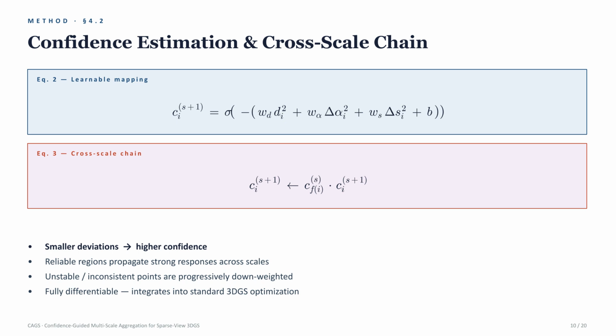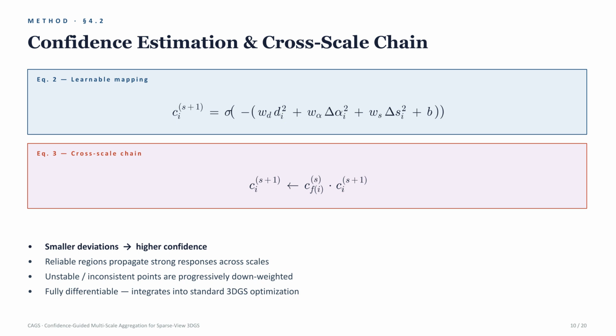These cues are mapped into a confidence score and propagated through a cross-scale confidence chain. During rendering, reliable Gaussians keep strong visibility, while inconsistent Gaussians are smoothly down-weighted. This is fully differentiable and can be integrated into standard 3DGS optimization.